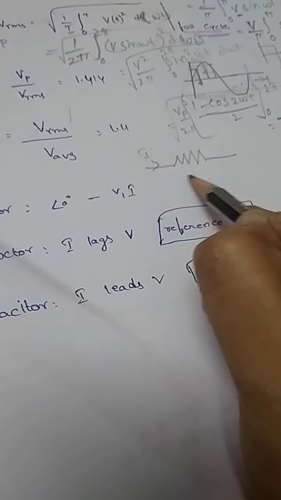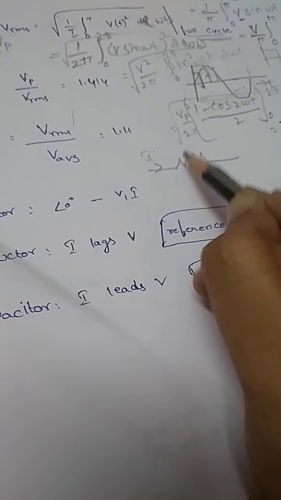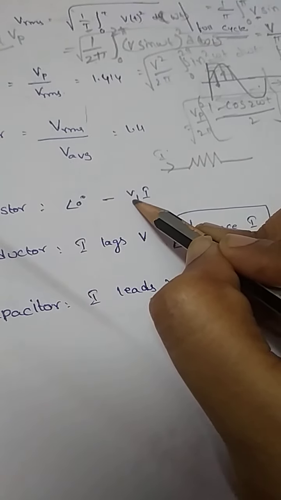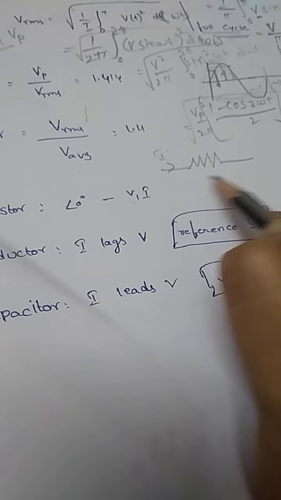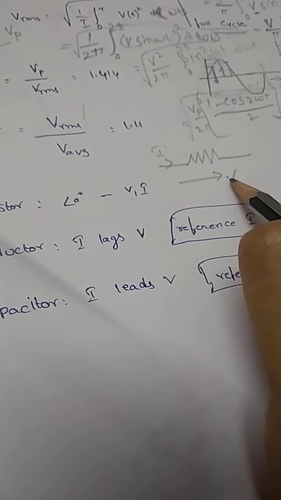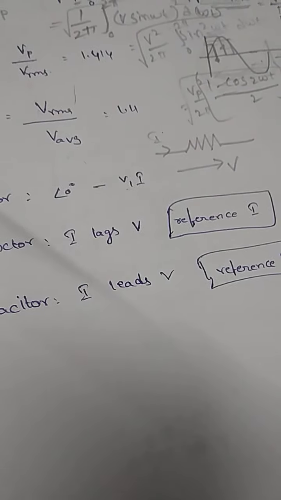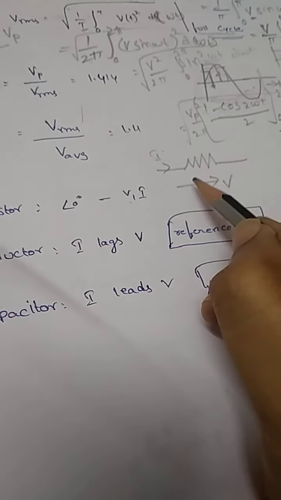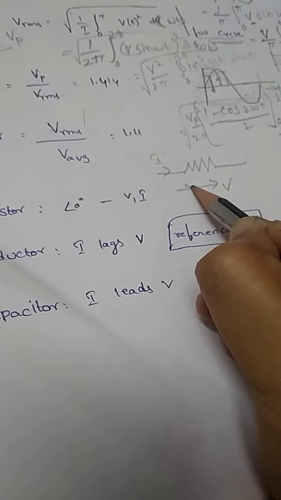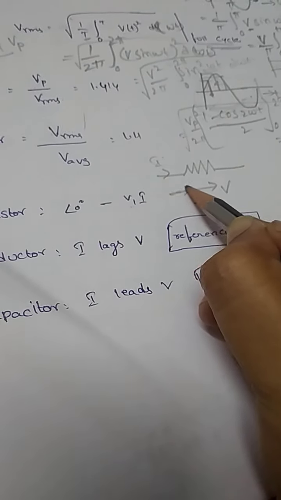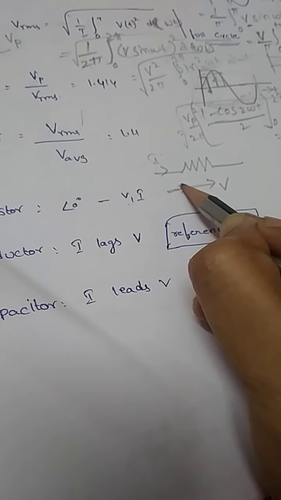So there is no phase difference between your voltage and current. But compared to your voltage, the amount of current flowing through the resistor will be lower, so we represent it in this format. Compared to your voltage vector, the current vector will be somewhat less.